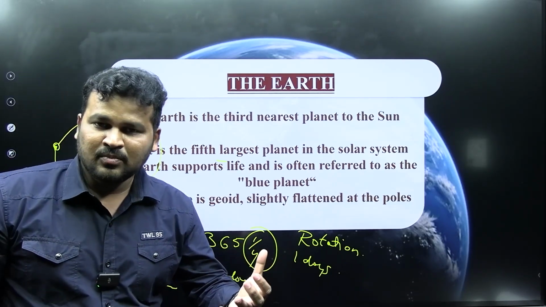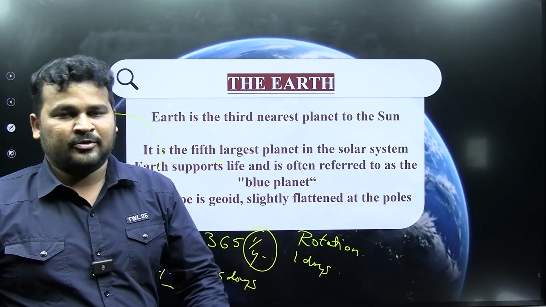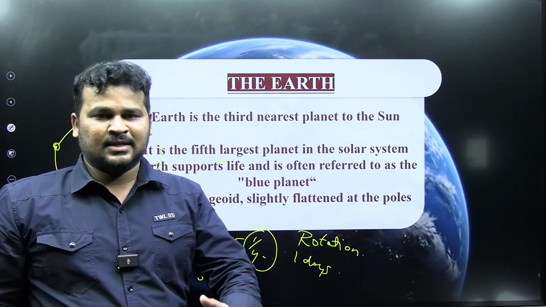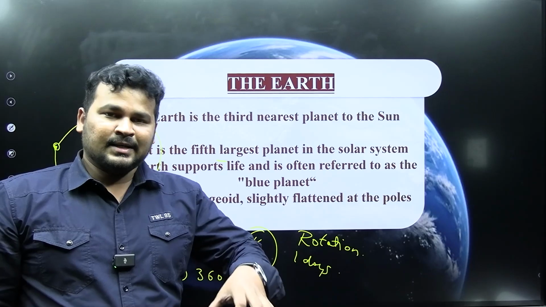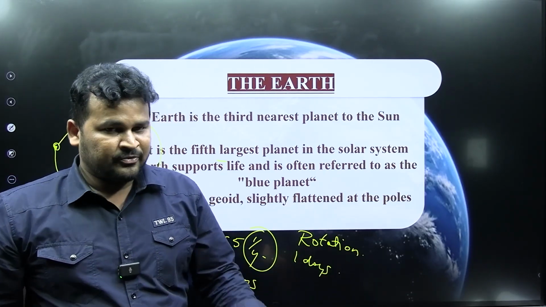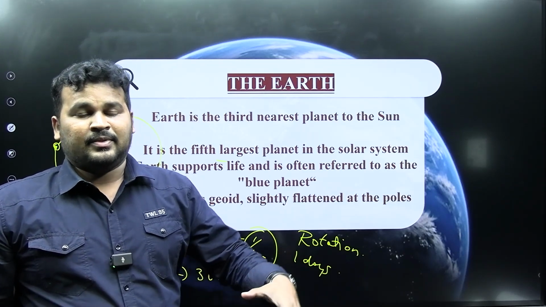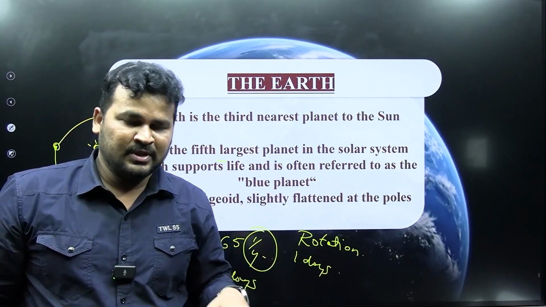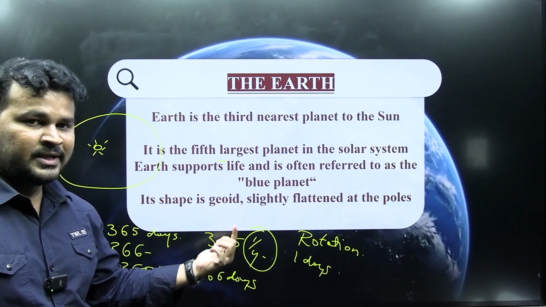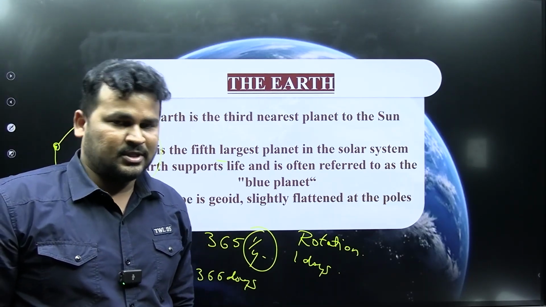In some books, in some aspects, you can find that the shape of the earth is spherical. Yeah, exactly, it is also true. So the earth's shape is similar to spherical, and we can call the shape of the earth spherical. But the exact shape of the earth is given the word geoid. So geoid is the only name given to the shape of the earth.